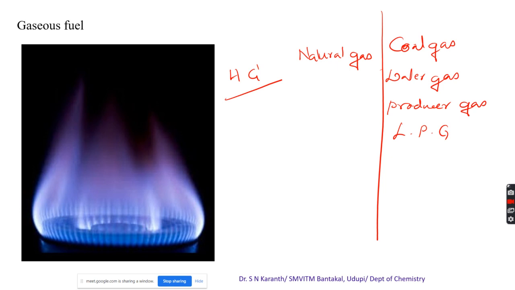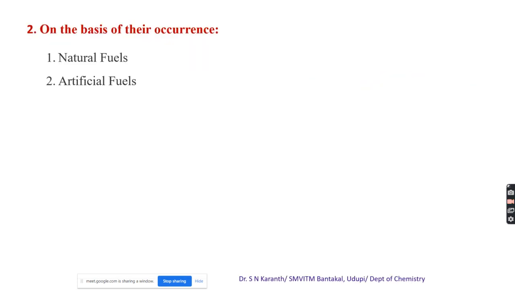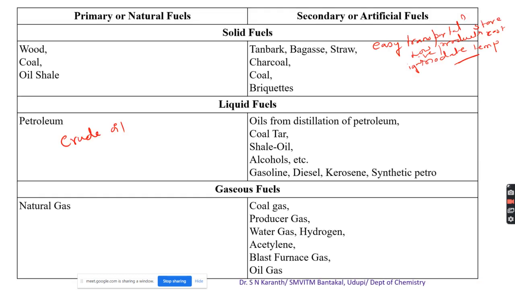Like that, they can be classified into a primary fuel and a secondary fuel. Again, it is like natural fuels and artificial or derived fuels. Again, it is further classified based on their existence: solid fuel, liquid fuel, and gaseous fuel.